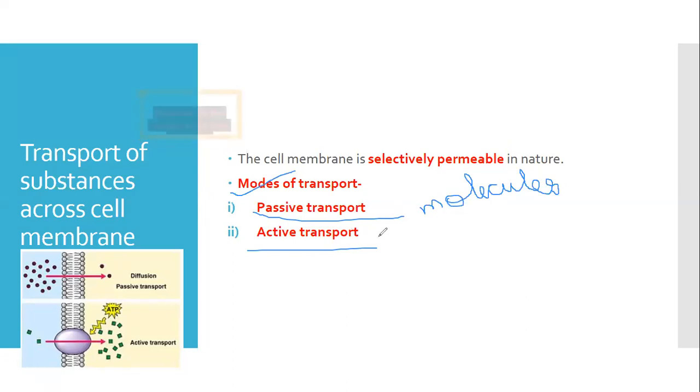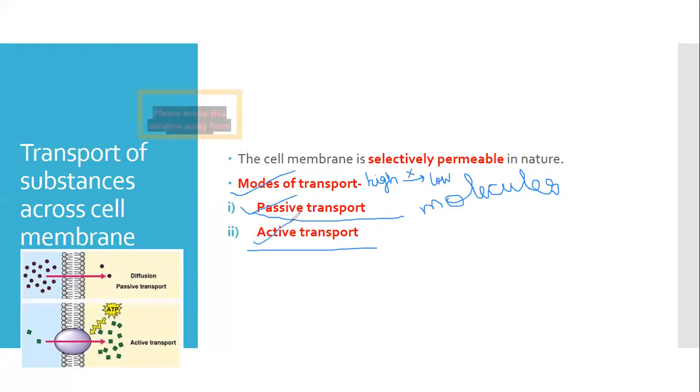Now, what is the difference between passive transport and active transport? In passive transport, the movement of water occurs along the concentration gradient, that is, from high concentration to low concentration. And it is very simple. It is a kind of diffusion process in which no energy is required.